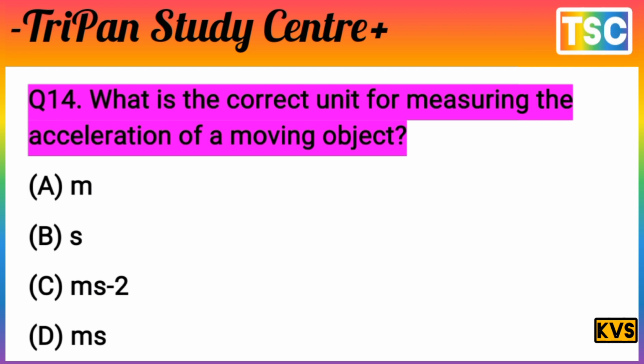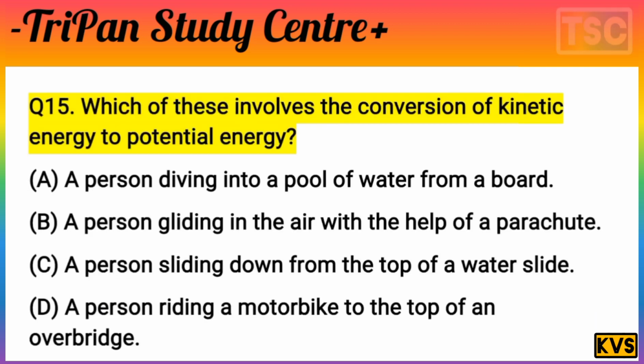And let's see the next question here. The next question on your screen: which of these involve the conversion of kinetic energy to potential energy?